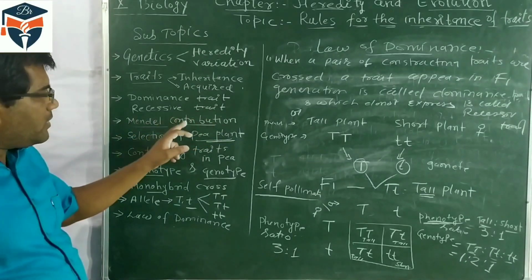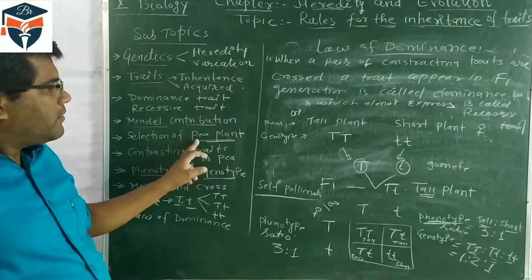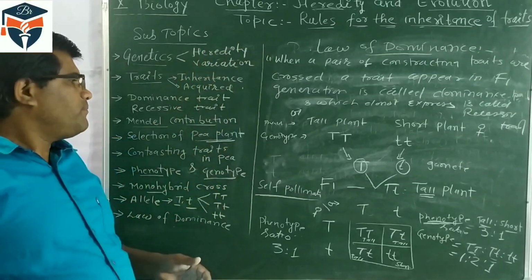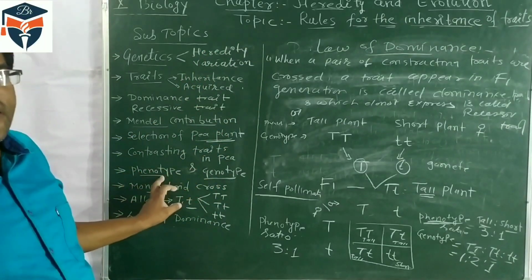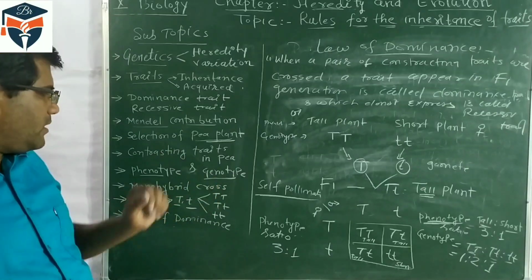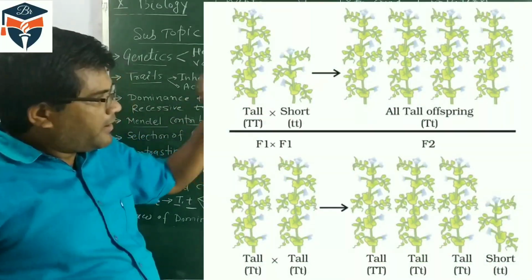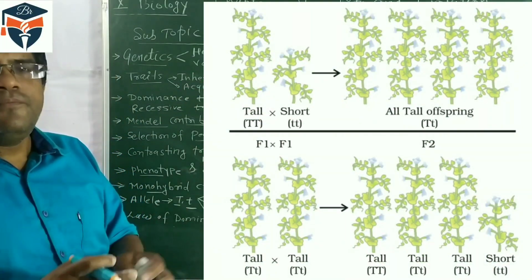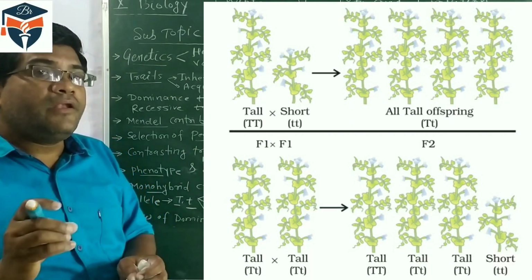Then Mendel's contribution is that he selected the pea plant for his experiments, and he performed many experiments. Then phenotype is your external characters and genotype is genetic makeup. Then you will see in this chart, when a tall plant and a short plant are crossed, in the F1 progeny a tall plant appears. It means tallness is a dominant character.